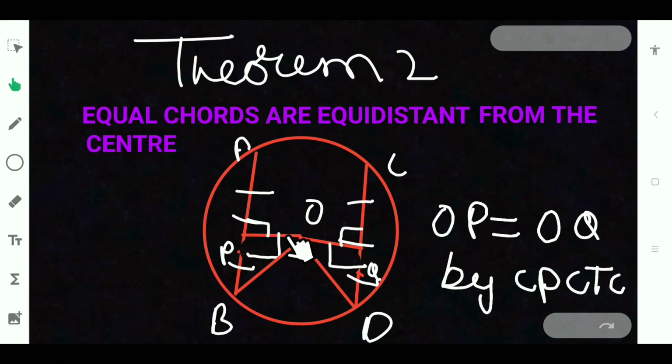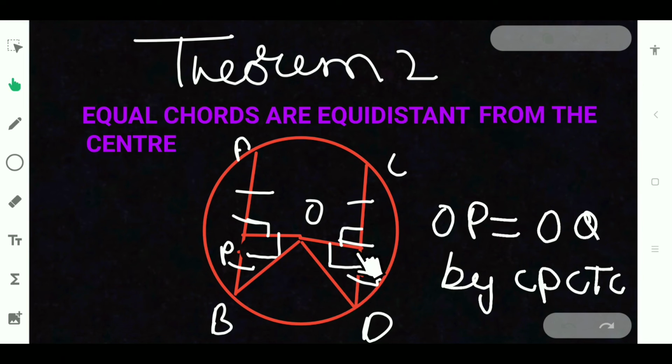These two triangles will be congruent, with 90 degrees and 90 degrees, and triangle OPB will be congruent to OQD by RHS. That time you have to say it is RHS, because right angle, hypotenuse and side. So they will be equal, and then you can say PB is equal to QD.